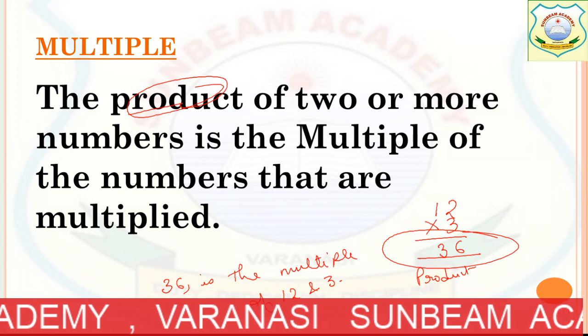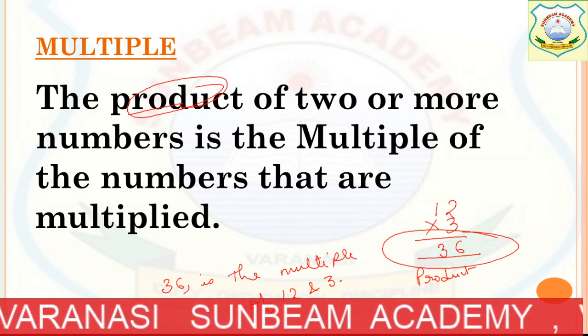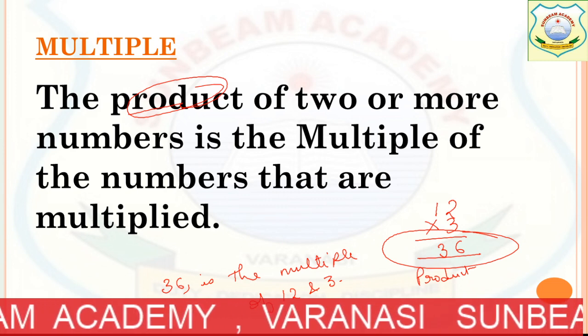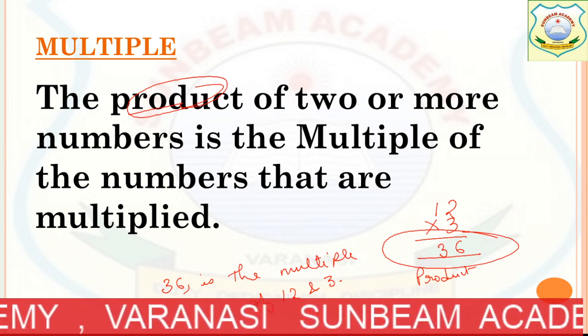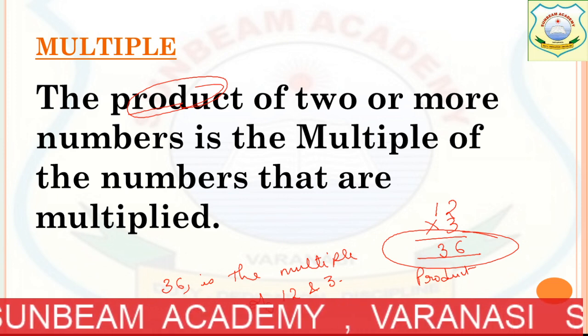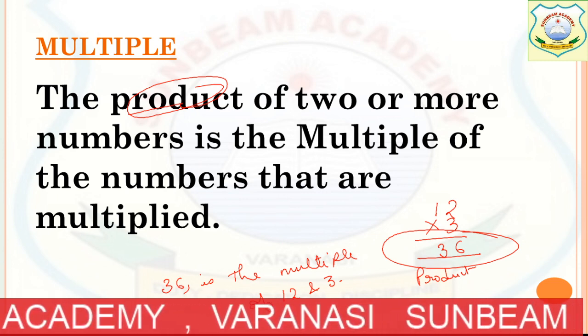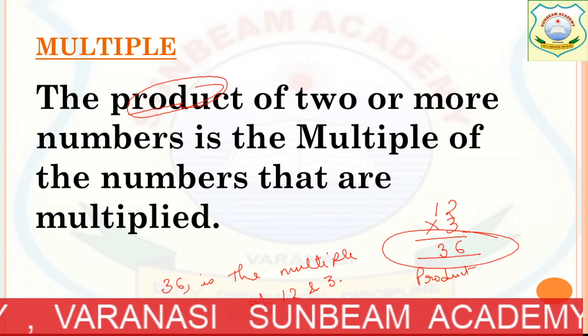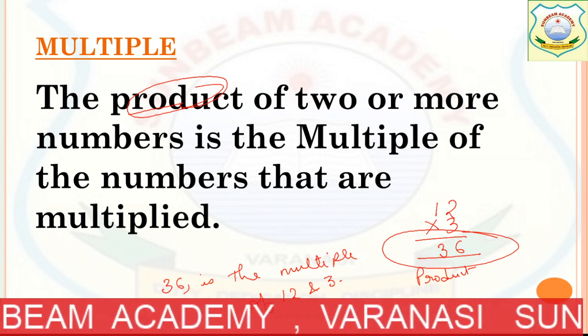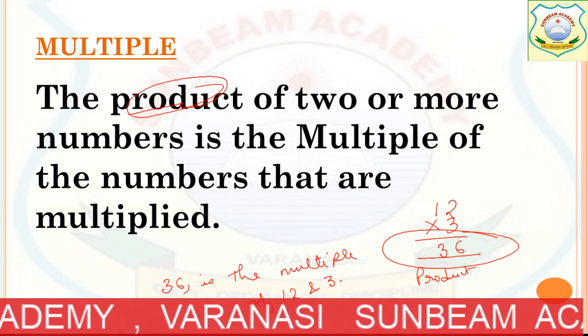So product means the multiple. For this chapter, tables are a must. If you have learned the tables by heart, you will easily do the questions, and every day you have to revise tables. Now let's proceed further.